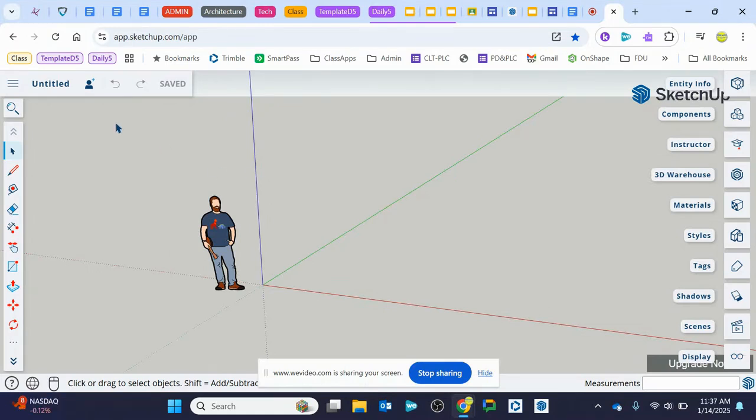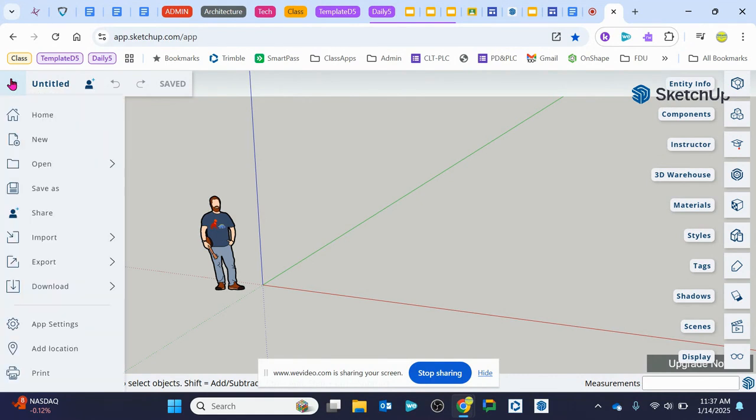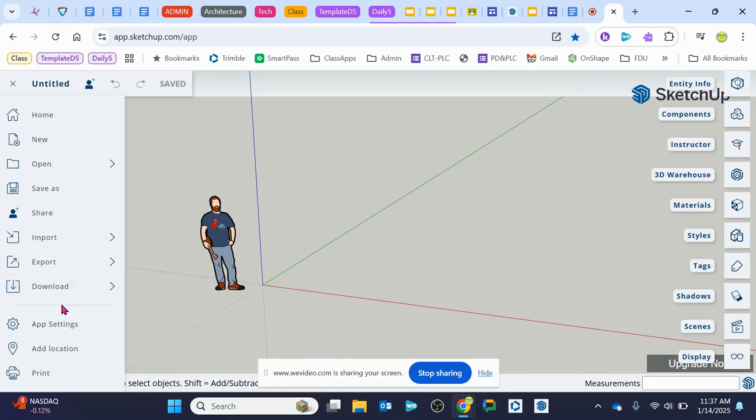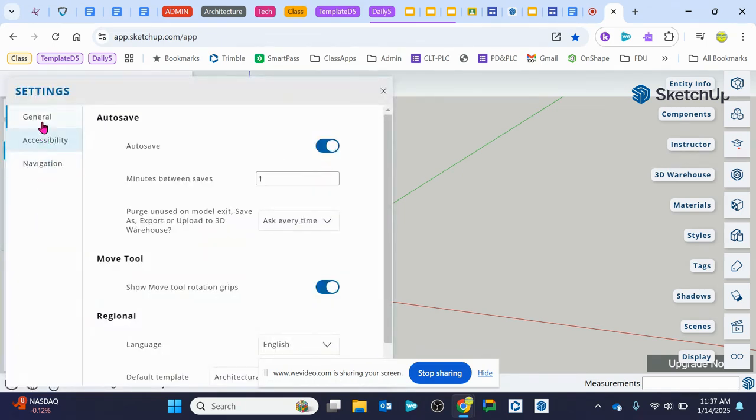All right, and then we can come up here to our main menu, which is Open Model Preferences. We click the three lines, and that opens up this window. And you're going to see you have a bunch of options here. Some of these we're going to come back to a little later, but we're going to start today with the app settings.